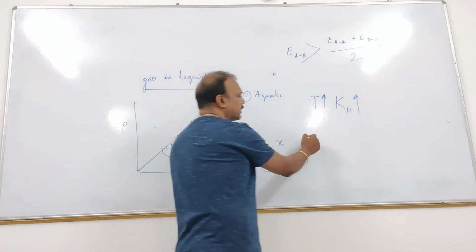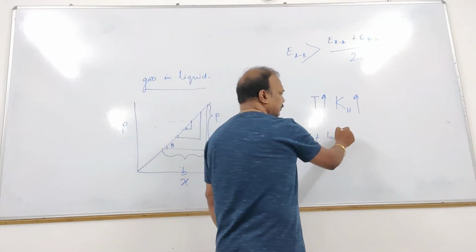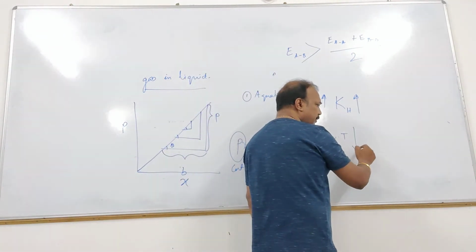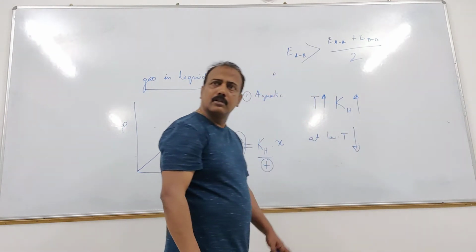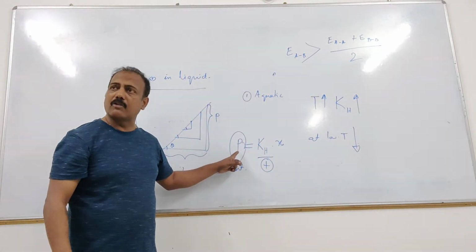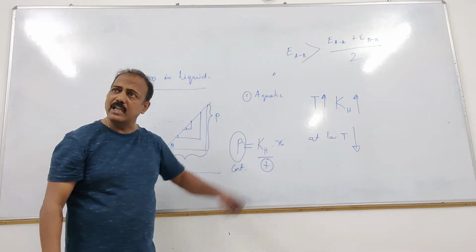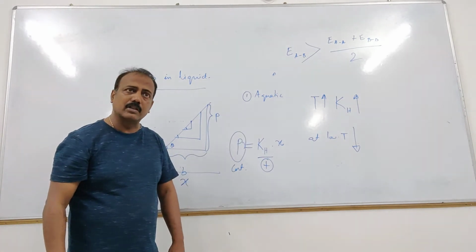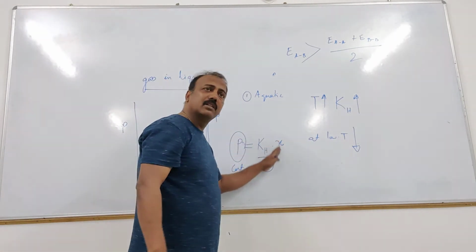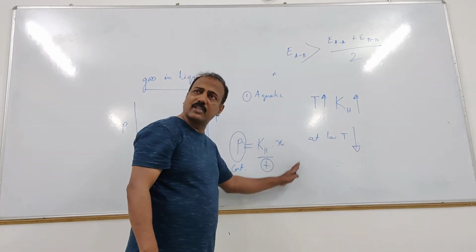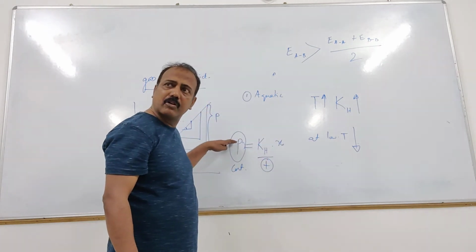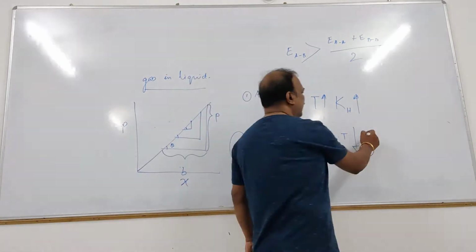At low temperature, to maintain the value of P constant, X has to be high. अगर KH कम होगा, तो X has to be more to make the value of P constant. So X is more.